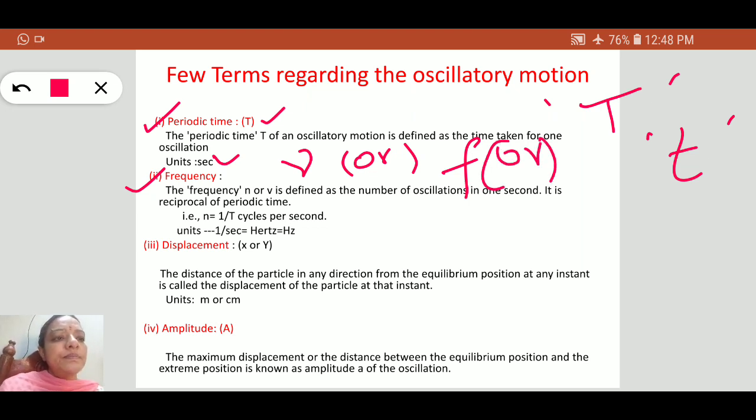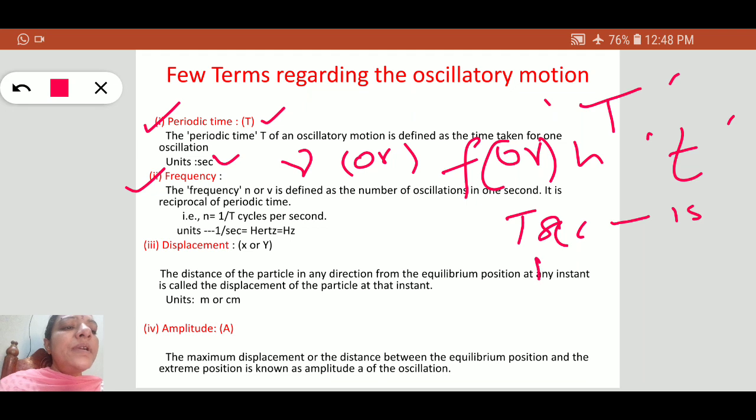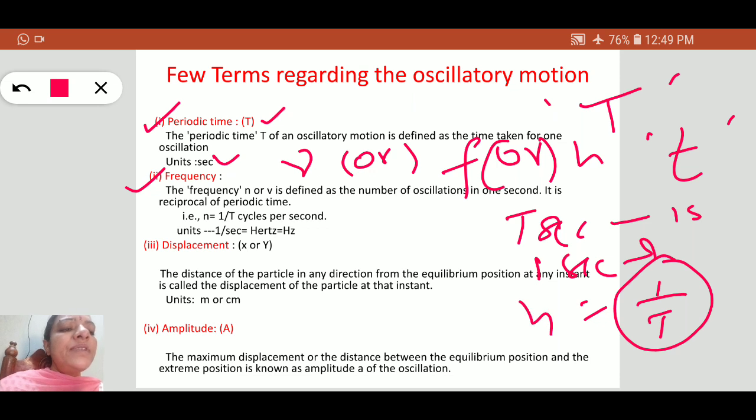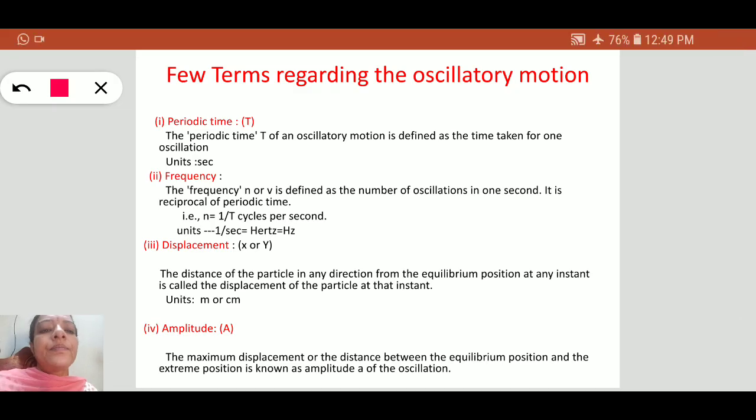Sometimes small n also. So the frequency is just the number of oscillations made in 1 second. Now, is there a relation between this frequency and the periodic time? See, in t seconds the body makes one oscillation. In 1 second, how many oscillations? 1 by t. According to the definition, 1 by t is nothing but the frequency. So the frequency is the reciprocal of the periodic time.